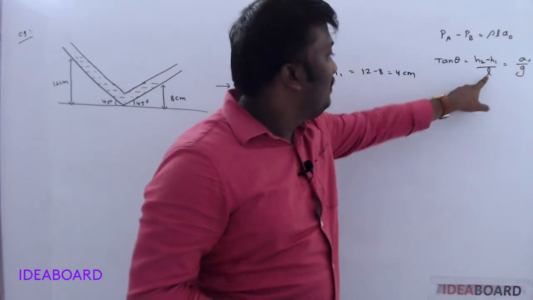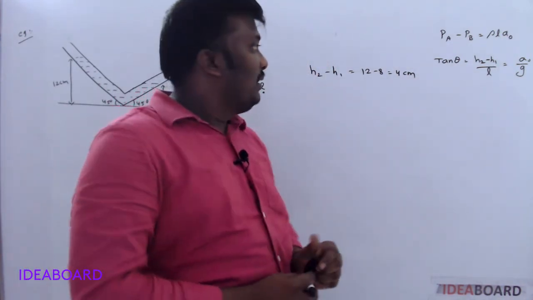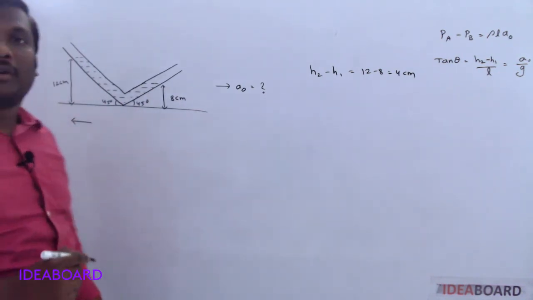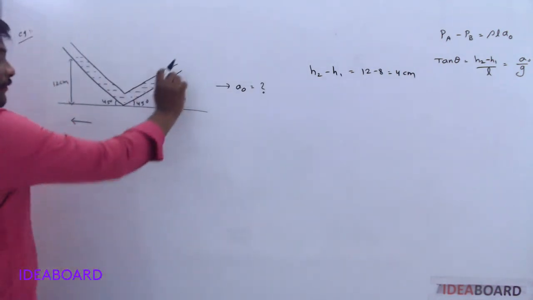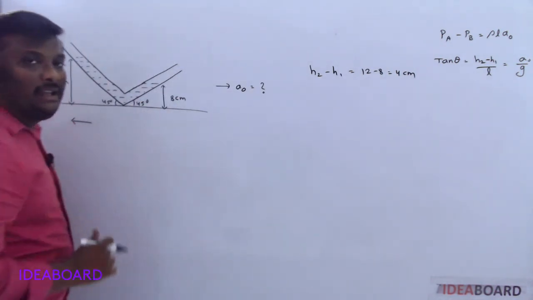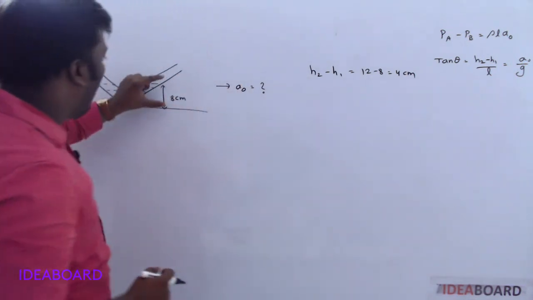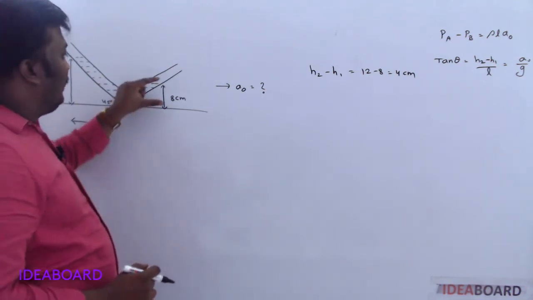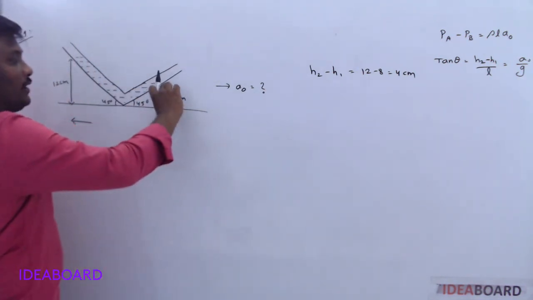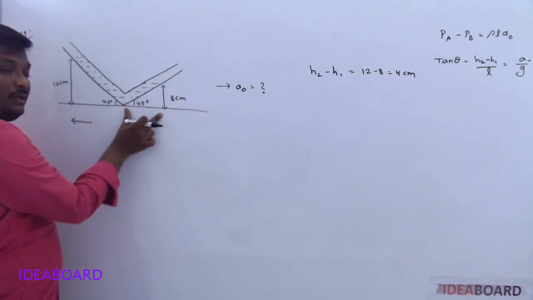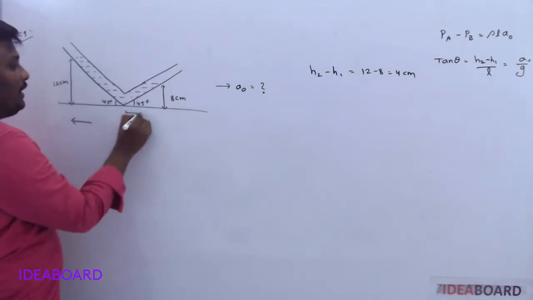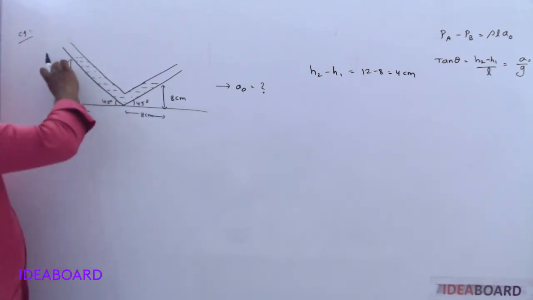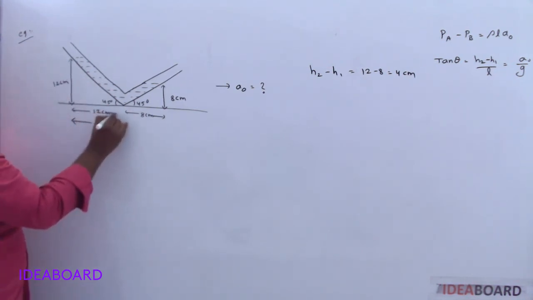What about the L? If you know this length, our question is automatically over. So what is the answer for that? For that they give an angle. What is the meaning of tan 45? Tan means opposite by adjacent. Tan 45 value is 1. So how much is the opposite here? That is also the same as adjacent. So this length becomes 8 centimeter, and this length becomes, because it is tan 45, 12 centimeter.